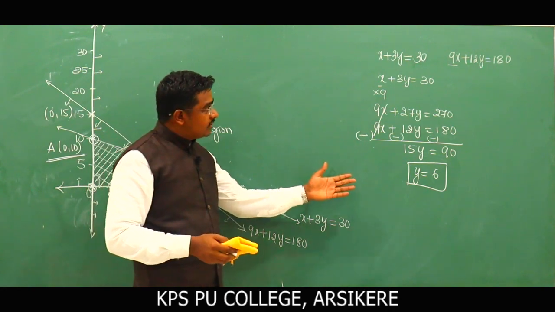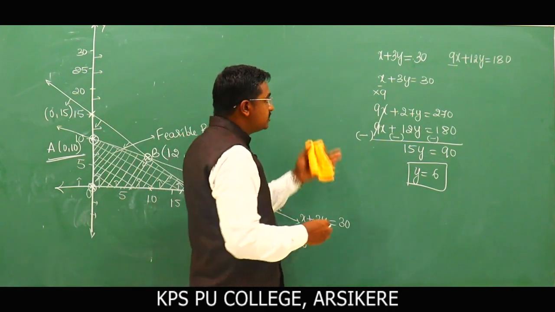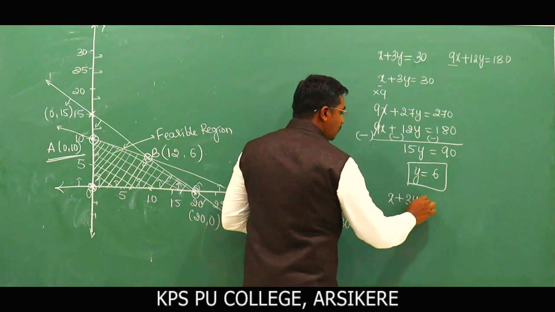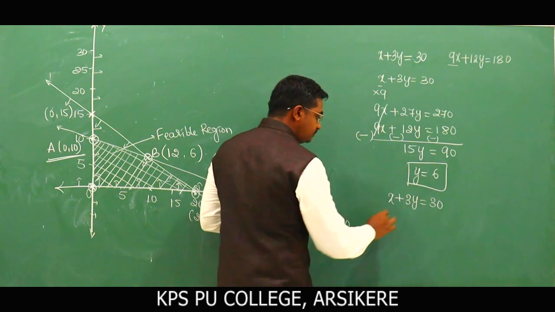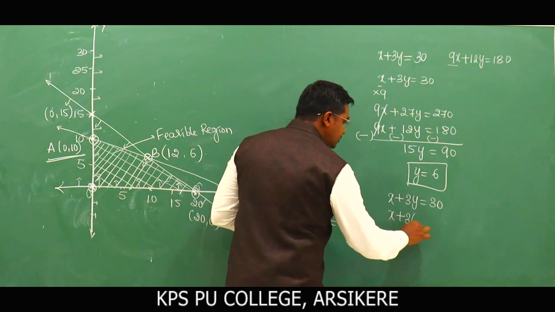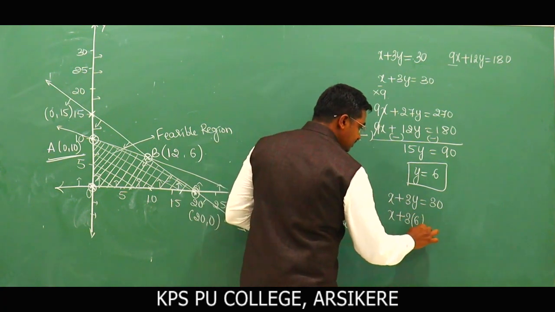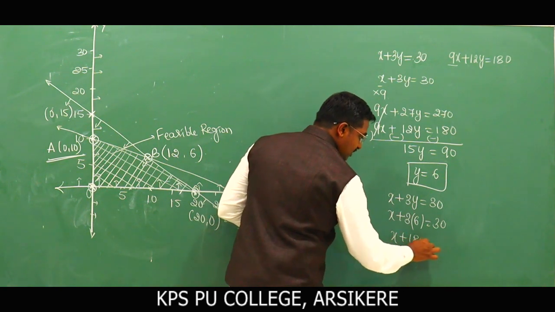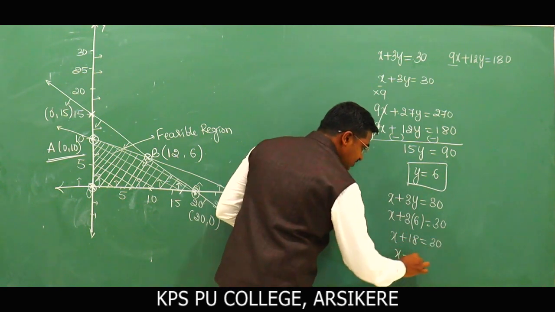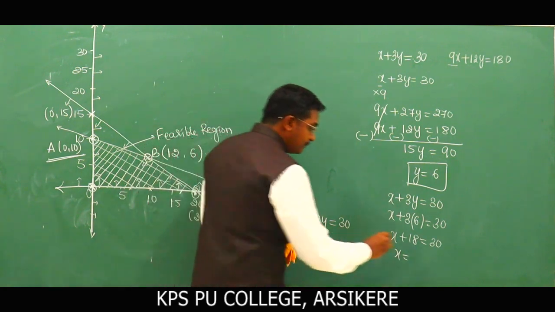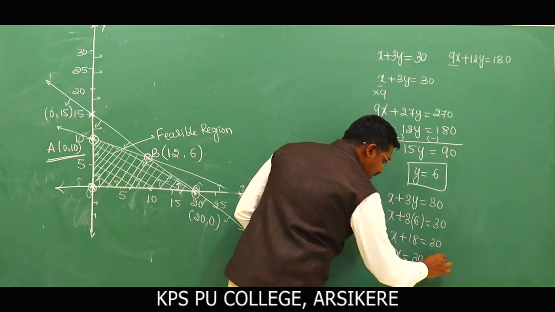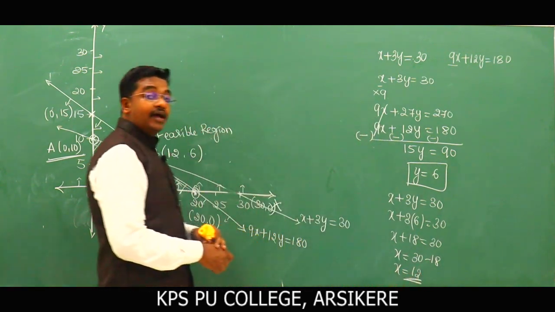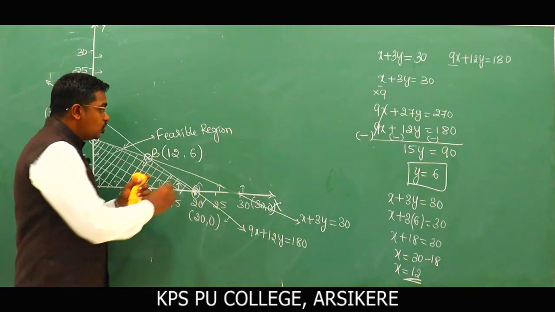On substituting y is equal to 6 in any one of the equations, I'll substitute in the first equation. x plus 3y is equal to 30, so x plus 3 into 6 is equal to 30. x plus 18 is equal to 30. What is x then? x is equal to 30 minus 18, so x is equal to 12. So this is the point B: 12, 6.